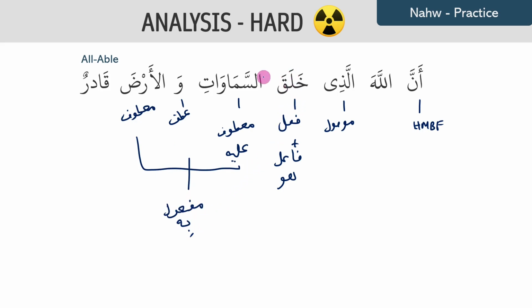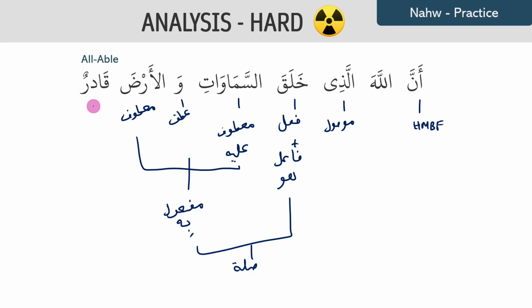Because he created the sky, but he also created the earth, which is why this phrase is connected to each other. And then once we connect that, we can make it into the maf'ul bihi. So we have this sentence that then becomes the sila. Now we need to do something with the mawsul sila, because they become something. And we have this word qadirun.